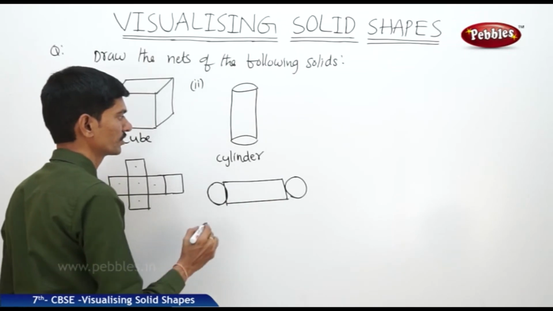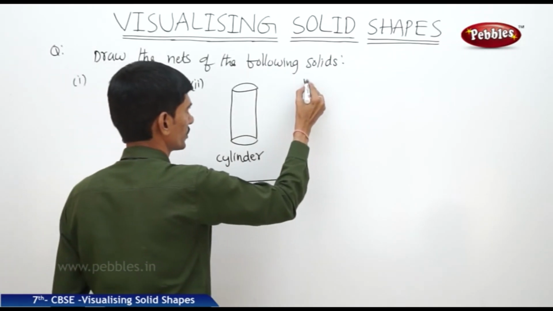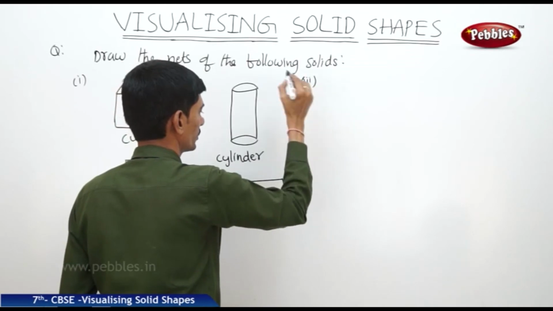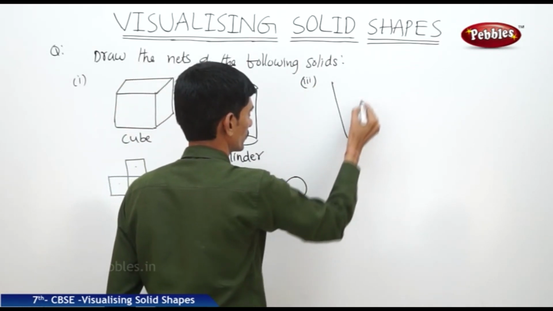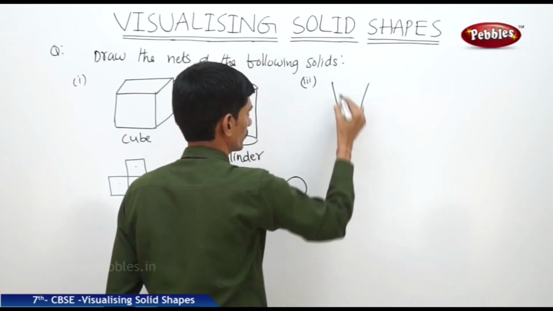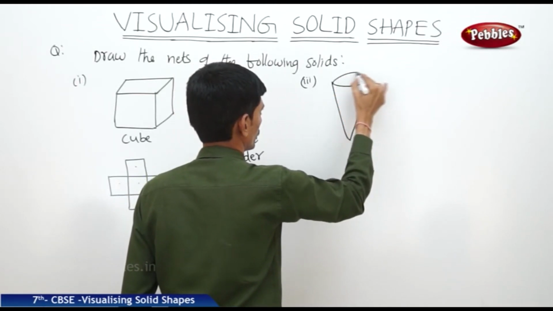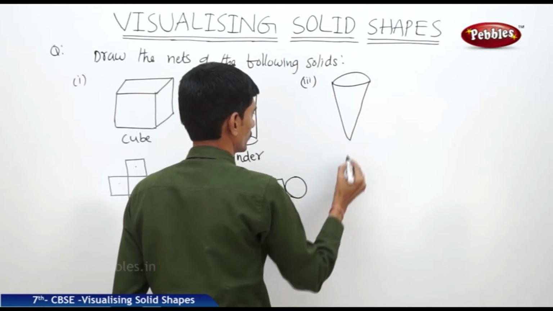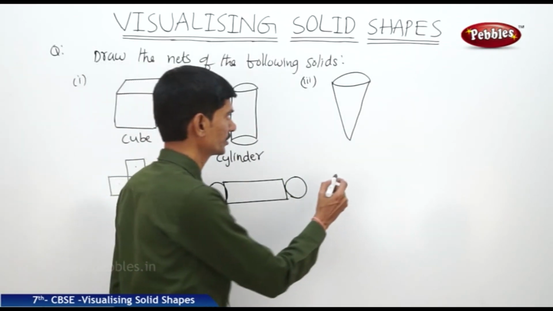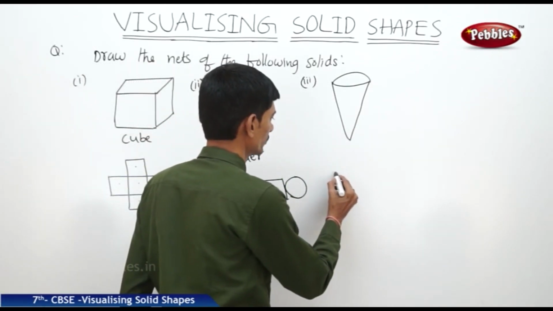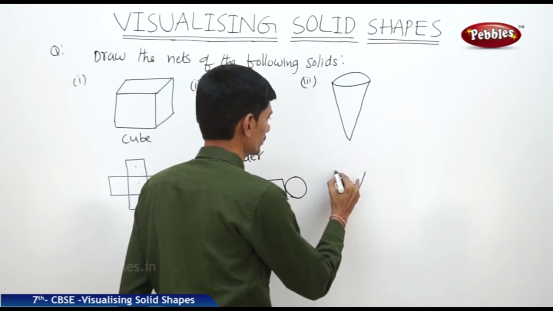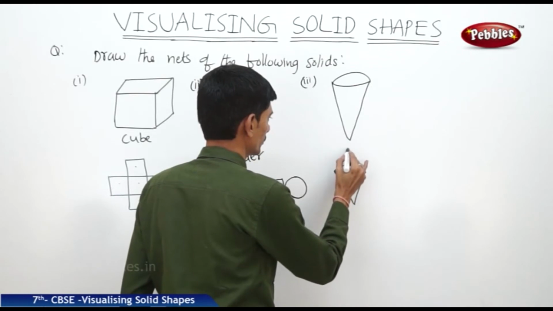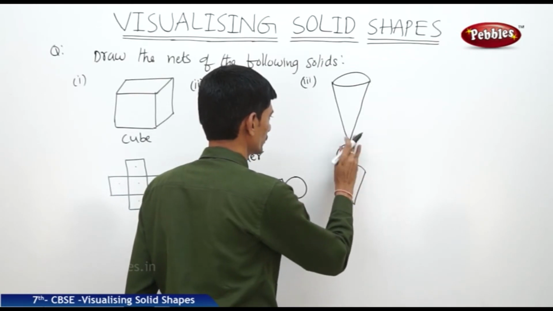So this is a net of the cylinder. And if you take any cone, the net of a cone is a sector with a circle over it.